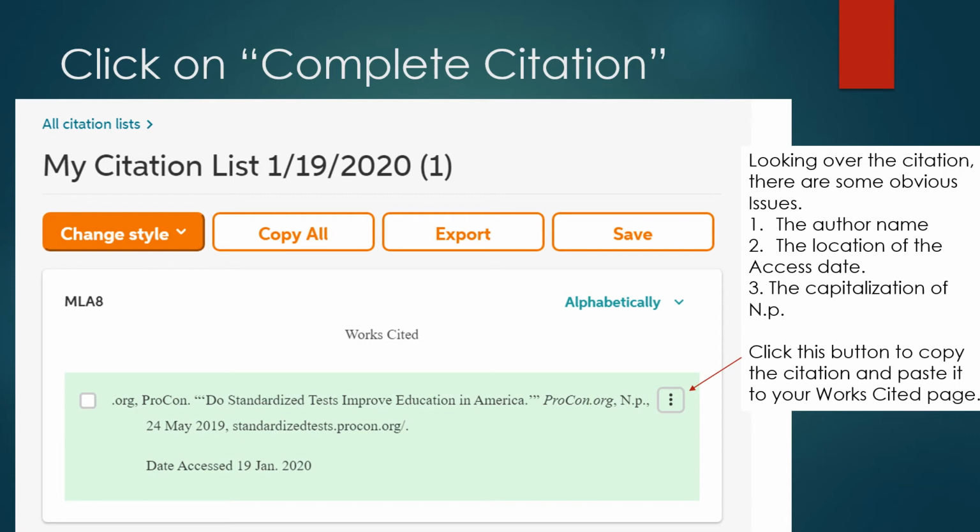A citation will be generated for you. Make sure you look over the citation carefully. While looking over this citation, there are some obvious issues: the author name, the location of the access date, and the capitalization of NP. You'll click the button next to the citation to copy it, and you will be able to paste it to your Word document Works Cited page.